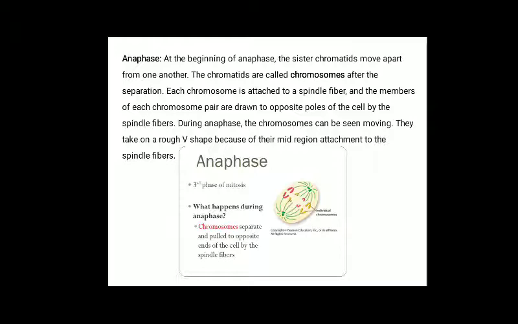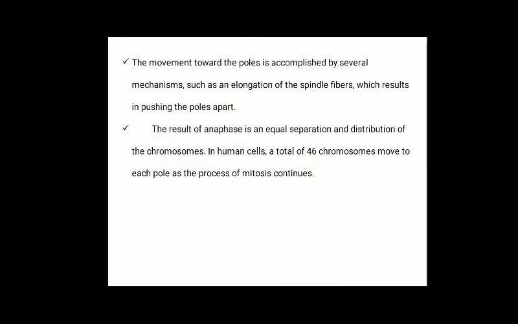During anaphase, the chromosomes can be seen moving. They take a rough V-shaped structure because their mid region is attached to the spindle fibers. Then the movement toward the poles is accomplished by several mechanisms, such as elongation of spindle fibers, which results in pushing the poles apart. The result of anaphase is an equal separation and distribution of chromosomes. In a human cell, a total of 46 chromosomes move to each pole as the process of mitosis continues.